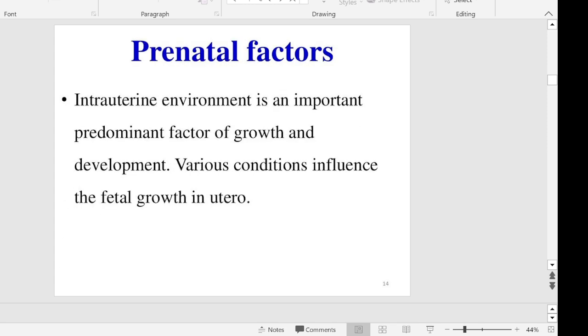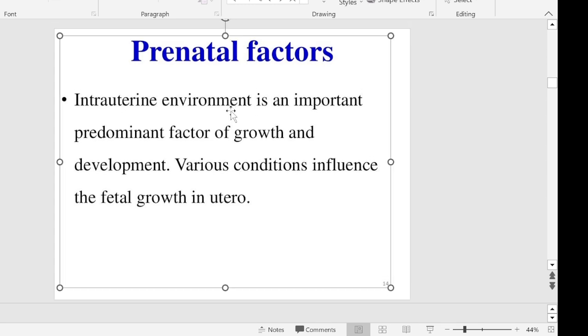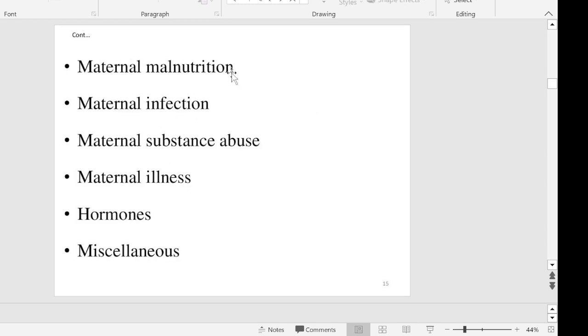And when it comes to the prenatal factors, intrauterine means when the baby is inside the womb, what are the factors that influence the baby's growth and development? I'm speaking not about the mother. What are the factors that will influence growth and development of a baby? I strongly believe maternal malnutrition. If the mother herself is malnourished and anemic, definitely the child will not get good nutrition and will not have good hemoglobin and other nutrients. So definitely the child may be born with malnutrition, and maternal infection.